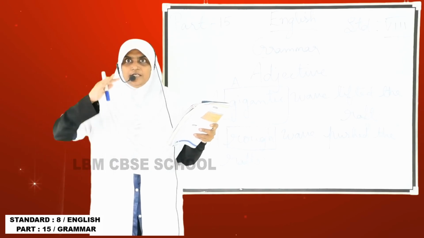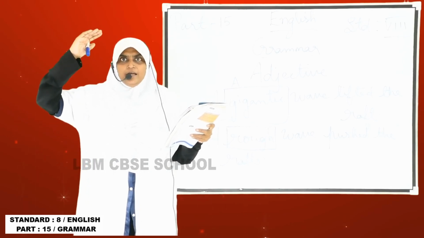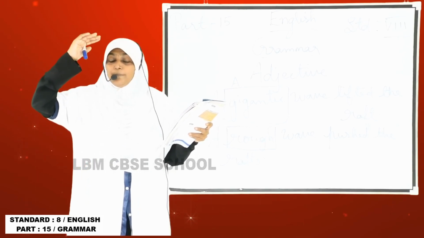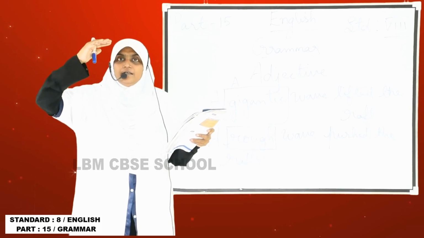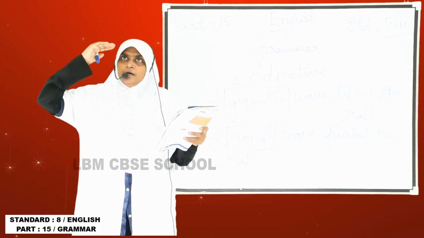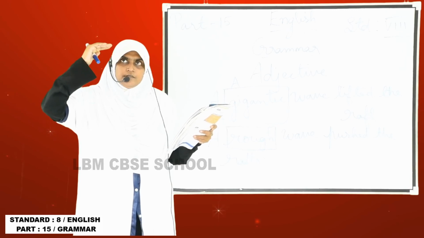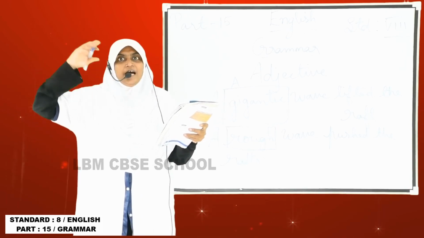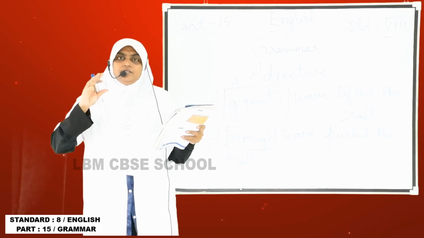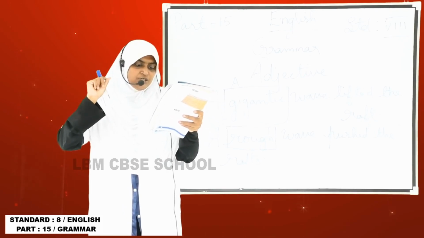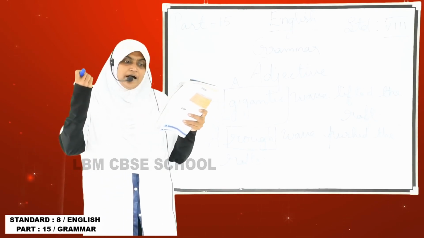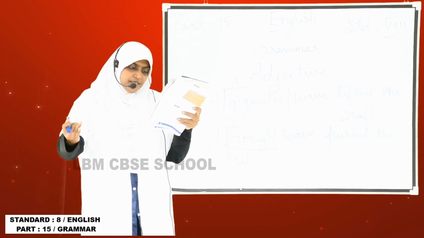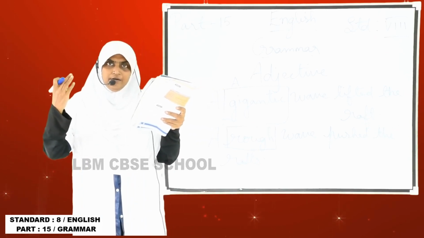No one can compare to her. Superlative degree means they are the topmost. So in adjective we have positive degree, comparative degree, and superlative degree.